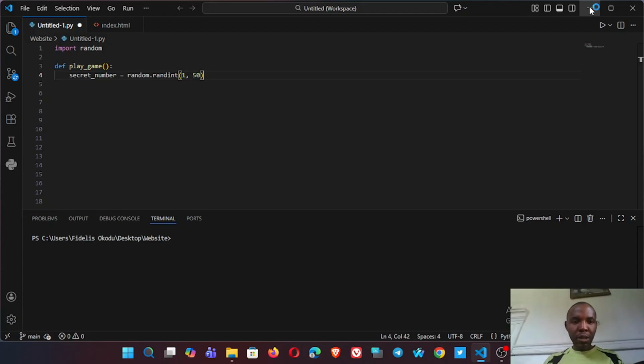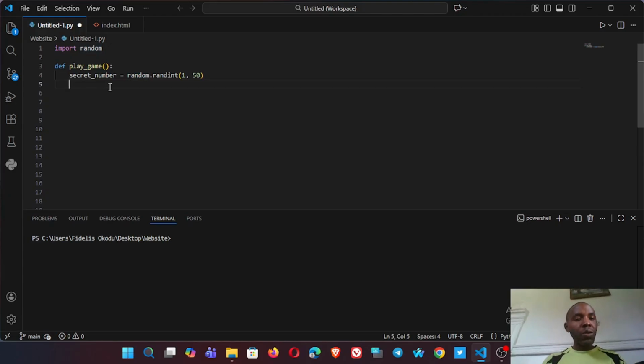That should be good with us. So the secret number that we want the players to guess is going to be generated by Python. This random.randint will be the code that generates the secret number.